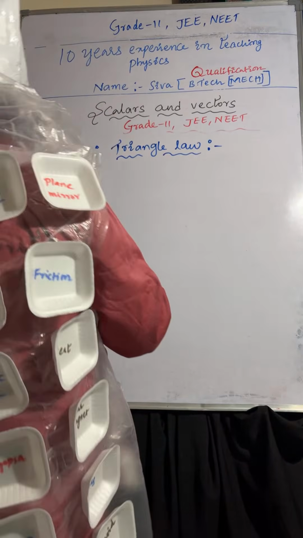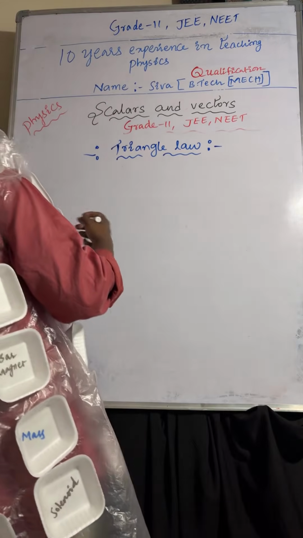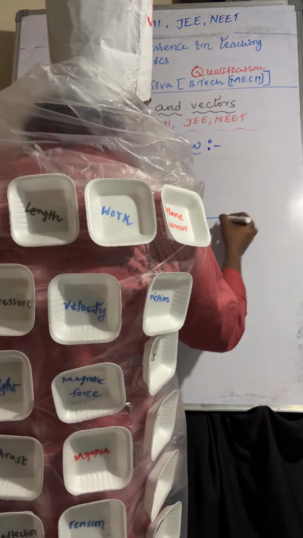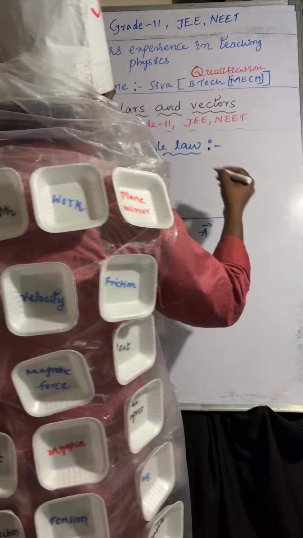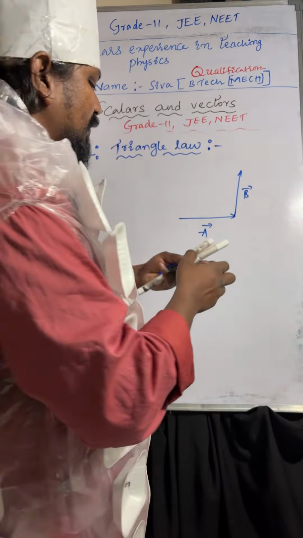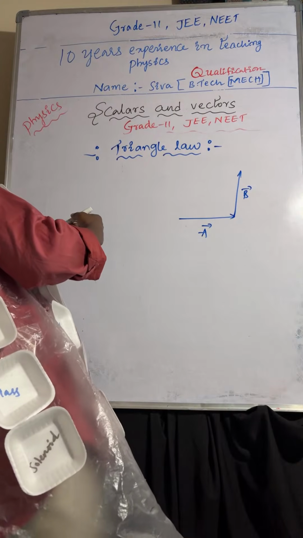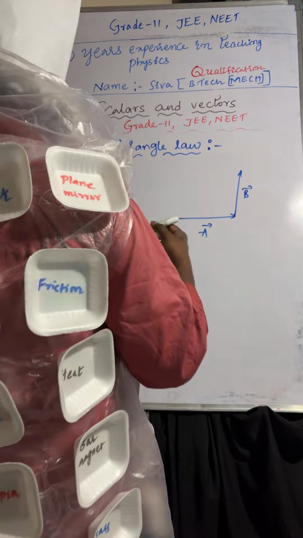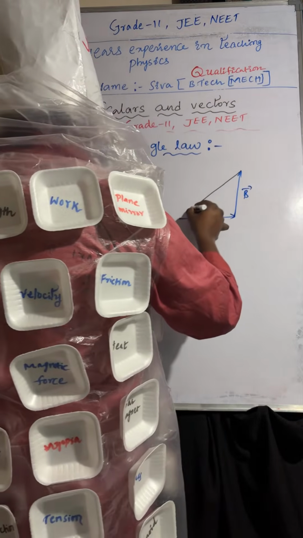Observe when two vectors are acting along two sides of the triangle. I am taking this one side A bar, and another side B bar, and the resultant you are considering opposite. So you have to take the resultant opposite to the first two vectors.